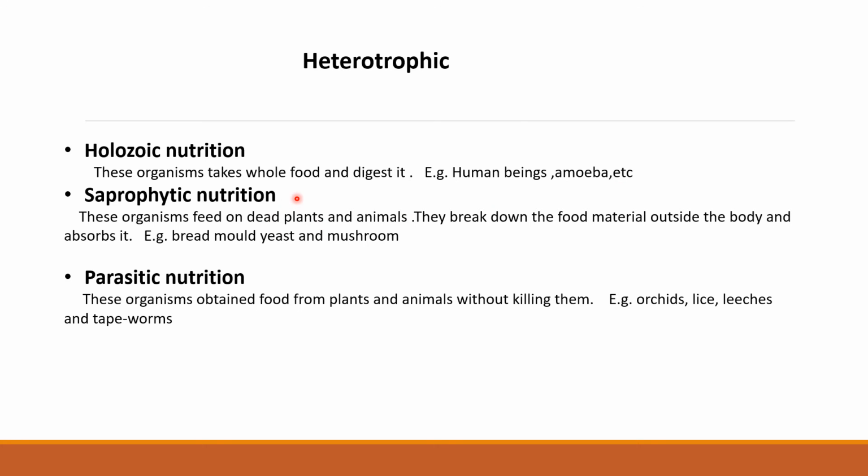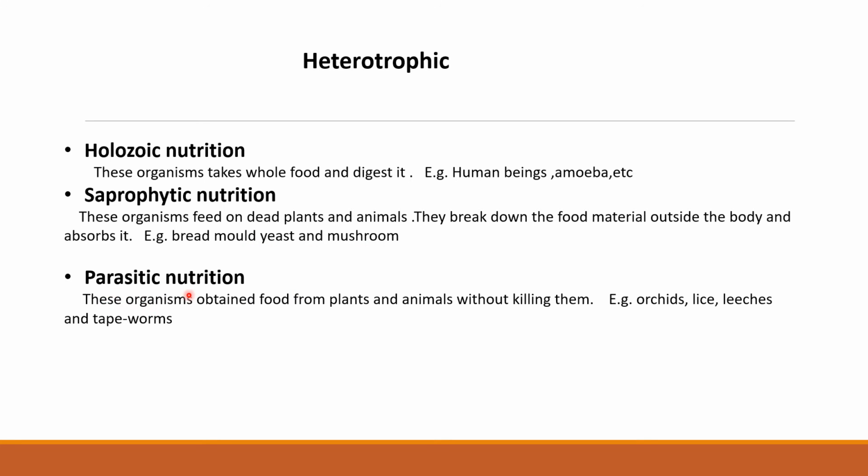Saprophytic nutrition: in this case, the organism feeds on dead plants and animals. So before they have their food, what do they do? They release some kind of chemical which simplifies the food, and then they absorb it. For example, bread mold, yeast and mushroom.